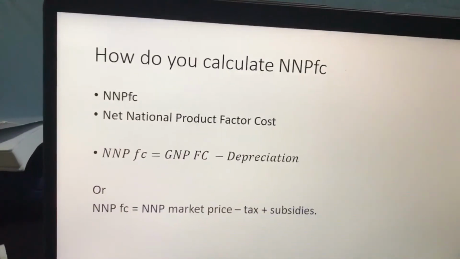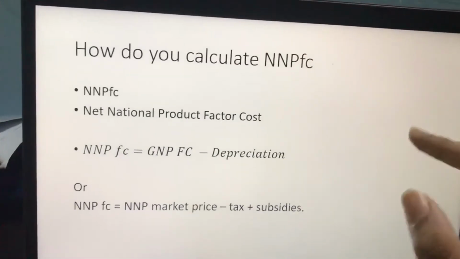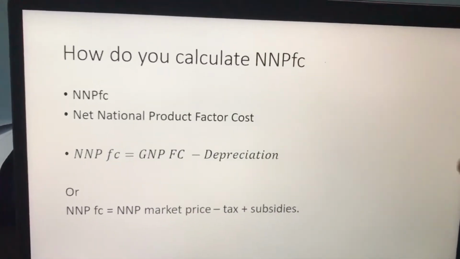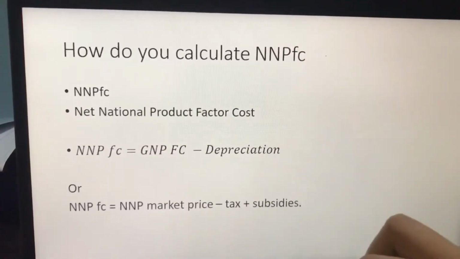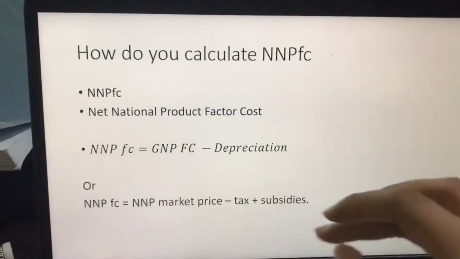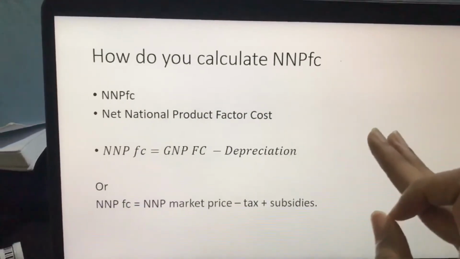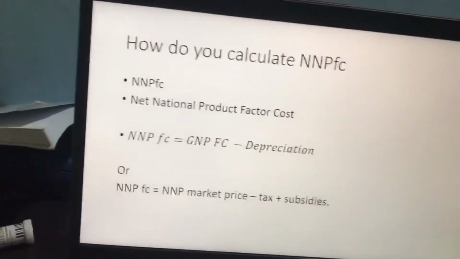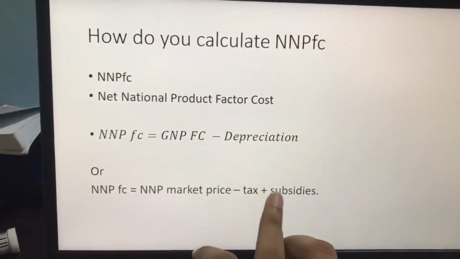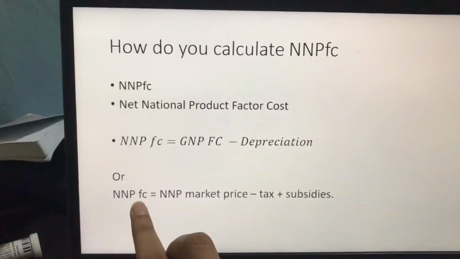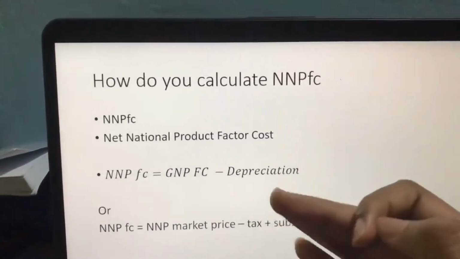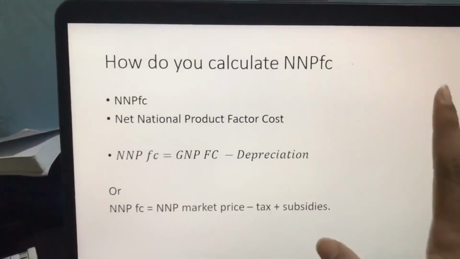So how do we calculate NNPFC? NNPFC is net national product at factor cost. There are two formulas. We can calculate it by gross national product minus depreciation, or if we have NNP at market price, we can minus tax and plus subsidy, because NNP factor cost is the price that the sellers or producers get.